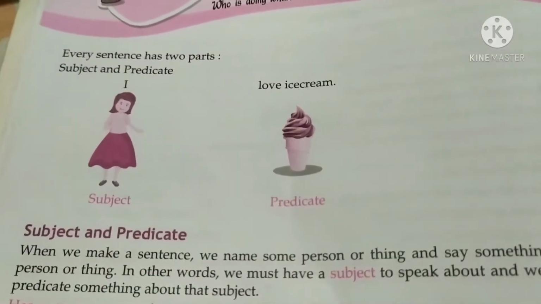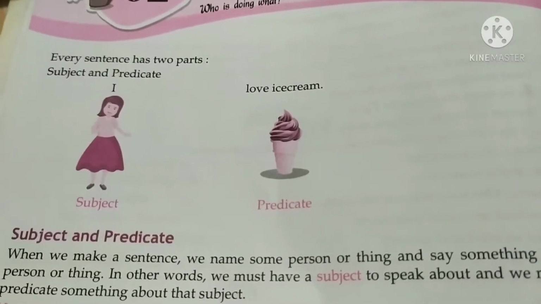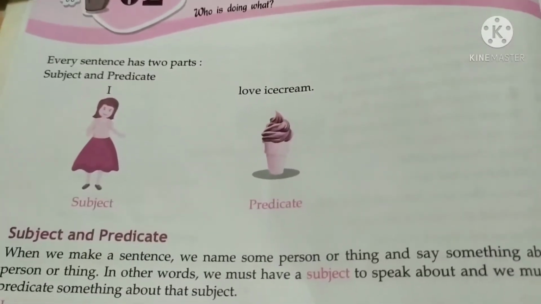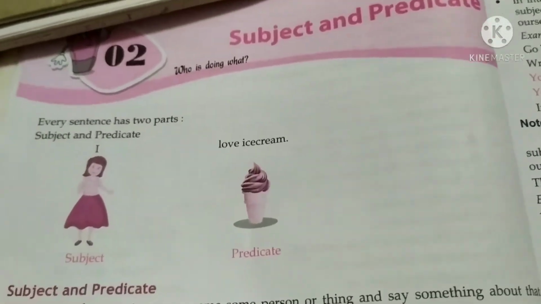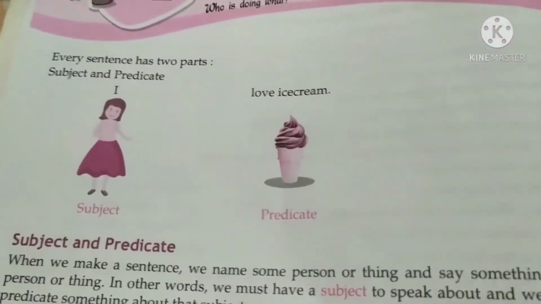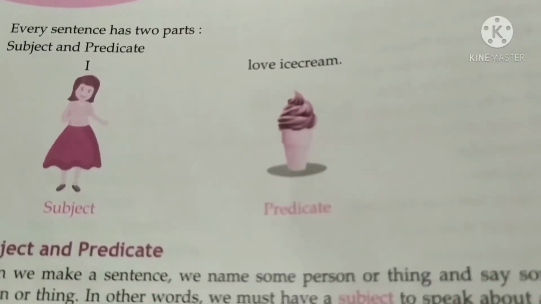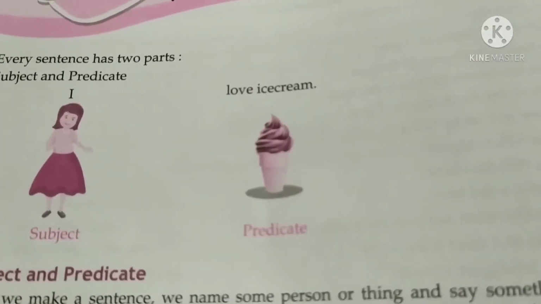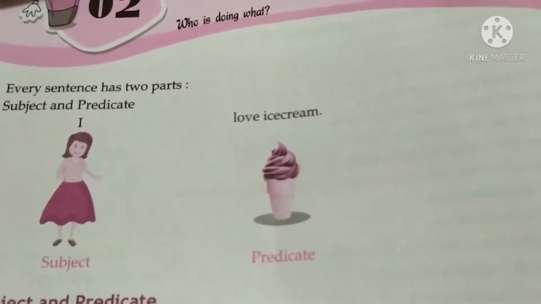The easiest way to differentiate between the subject and predicate is to first identify the verb in the sentence. Then ask the question: who? The answer will give you the subject. For example, children are swimming in the pool. So this is the example.